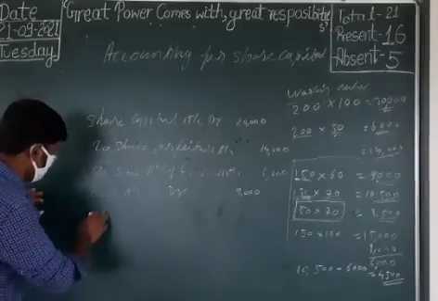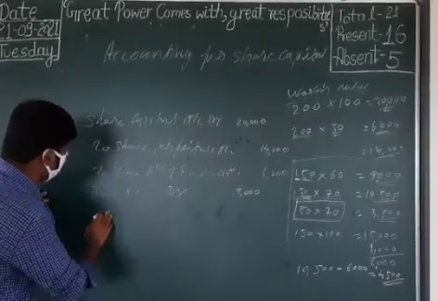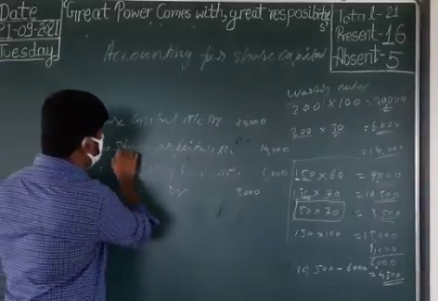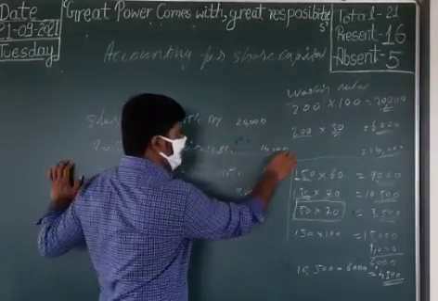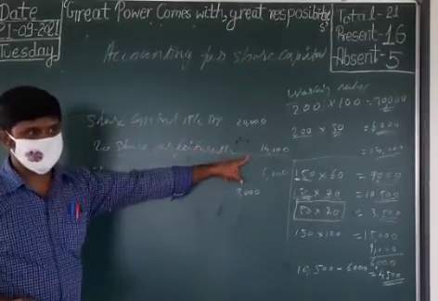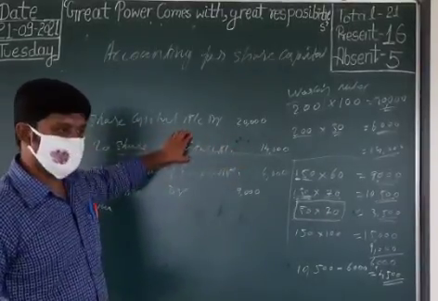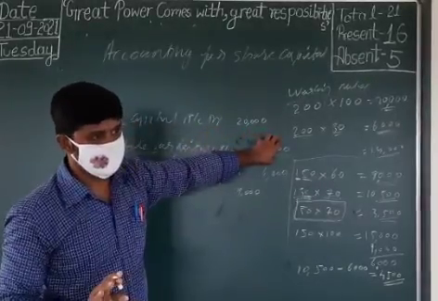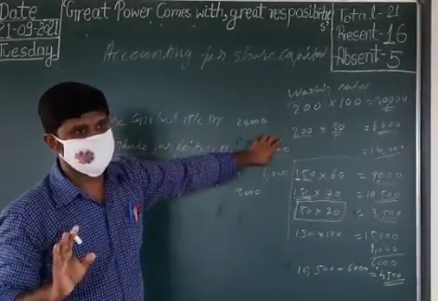So we write here: share forfeiture account. Here you see that in the share forfeiture account 14,000 is credited. That means we are not considering this as income. Instead we are considering it as a liability.